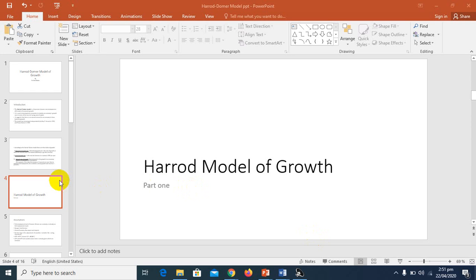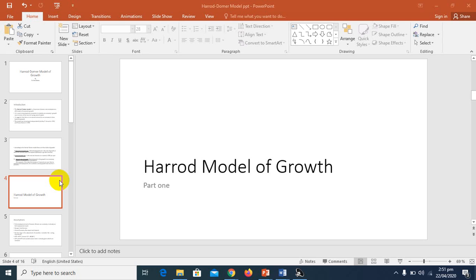Okay, in the first part we have discussed the introduction of the Harrod-Domar model, and we have also discussed that the previous growth models were based on the static approach, and this model, the Harrod-Domar model, is based on a dynamic approach. So we discussed the introduction and the previous growth models. What are the differences between the previous growth models and the Harrod-Domar model?